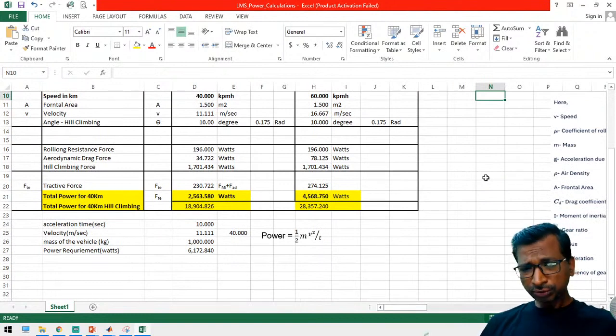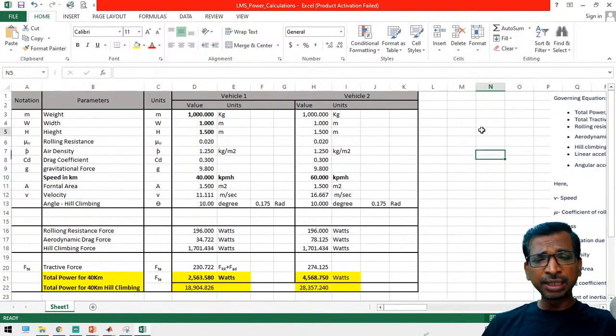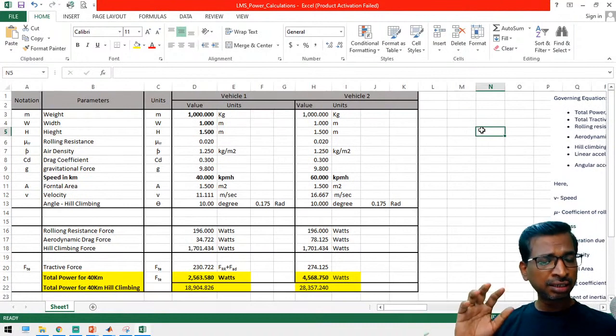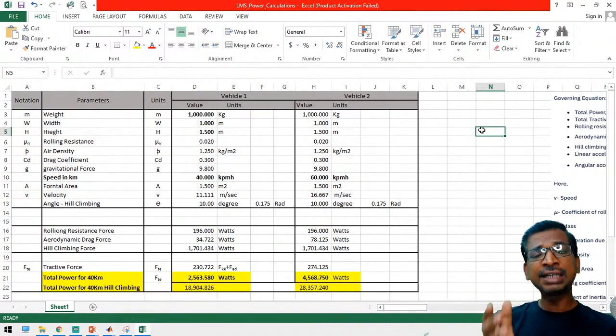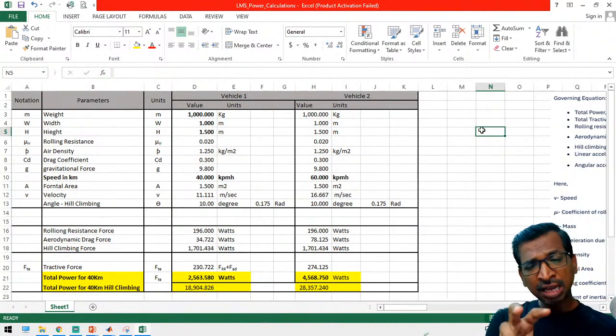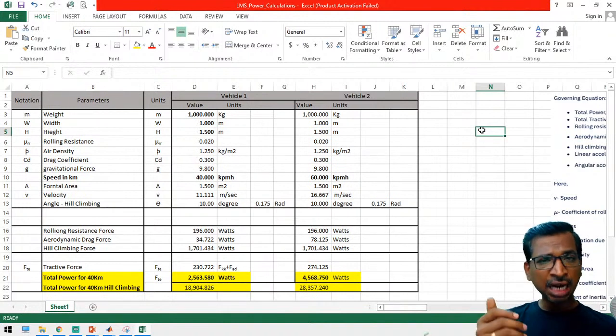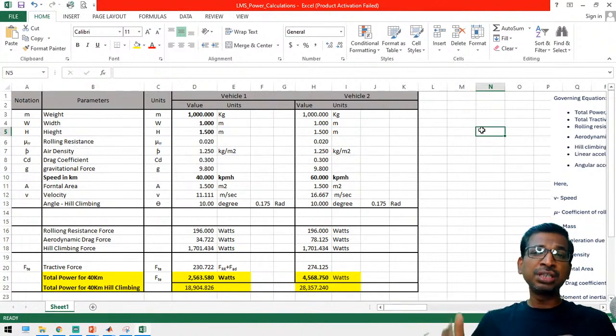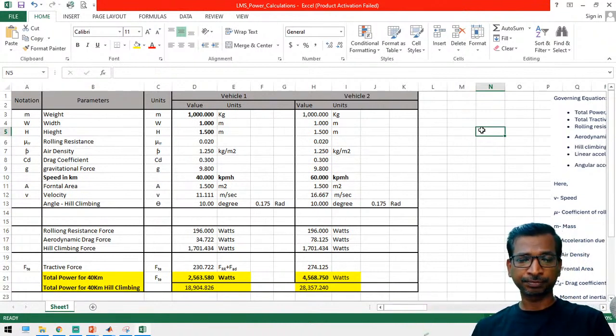You can download this Excel sheet from the LMS portal, for those who are interested in the internship. And I recommend everyone to go through this detailed Excel sheet, or else prepare your own Excel sheet with various dimensions of the vehicle, calculate the formulas and then calculate the motor power. Whenever you have the motor power calculations, then only you can proceed further with the electric vehicle design.